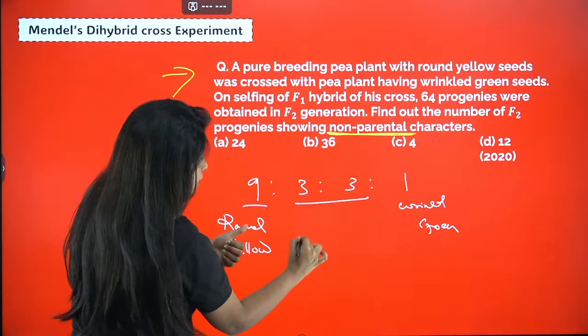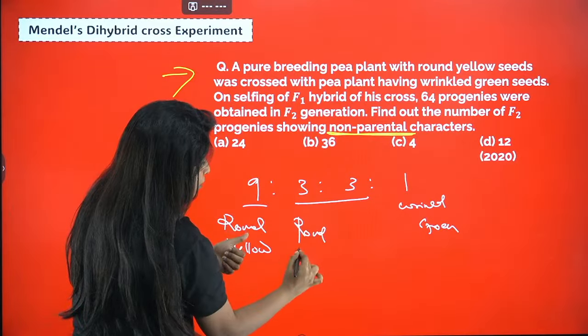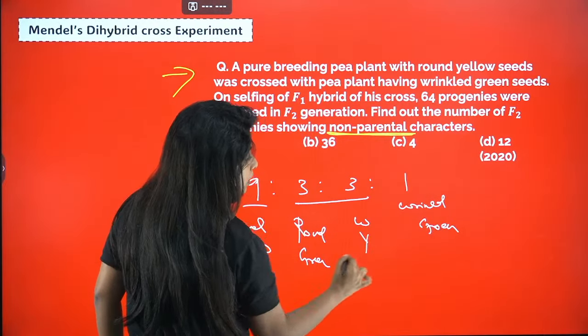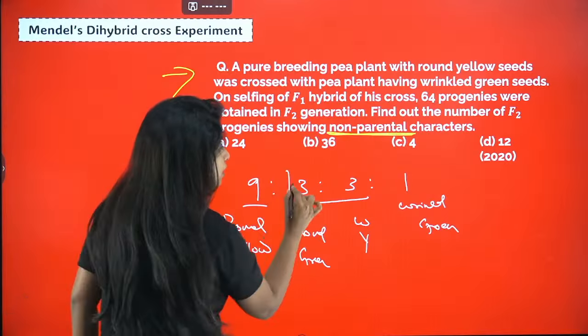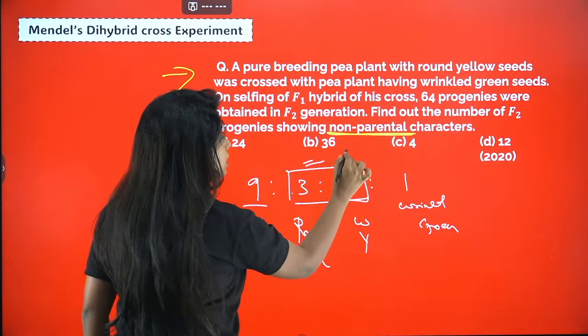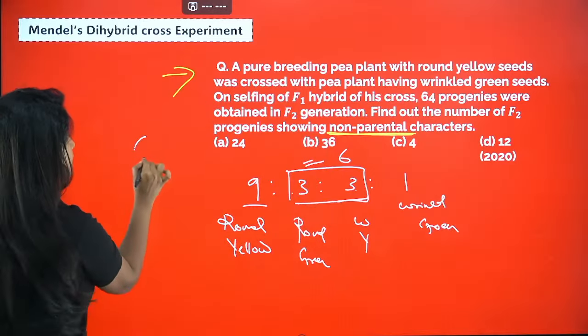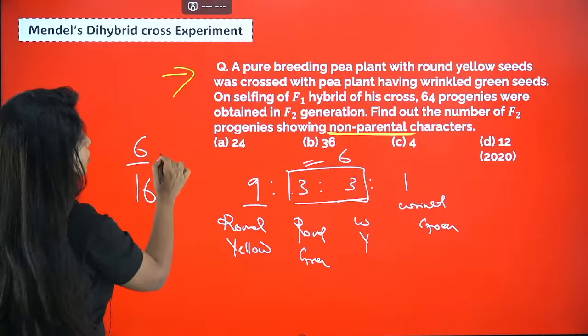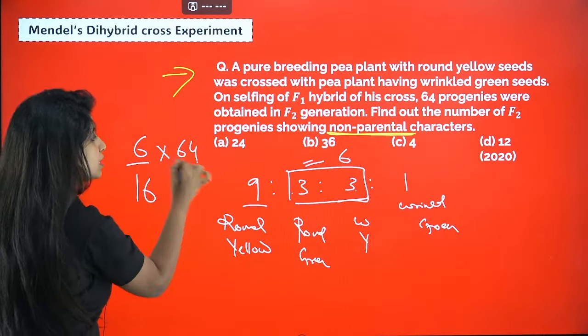What is a non-parental character? If round was with yellow, then round is with green now. And if wrinkled was with green, it is with yellow now, right? So these are the non-parental characters. That is 3 plus 3, 6 of them. So 6 out of 16 are non-parental.